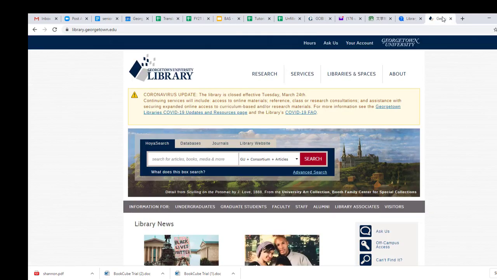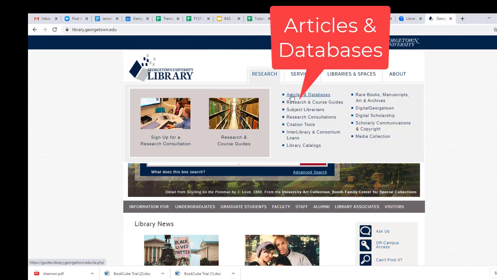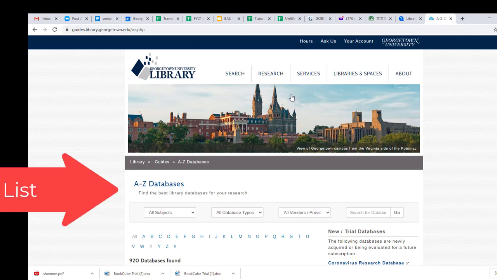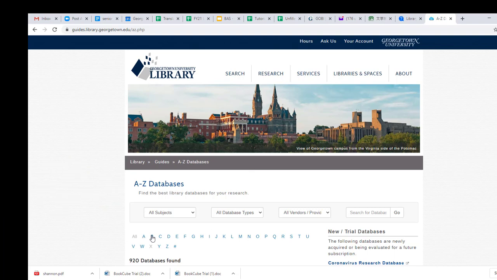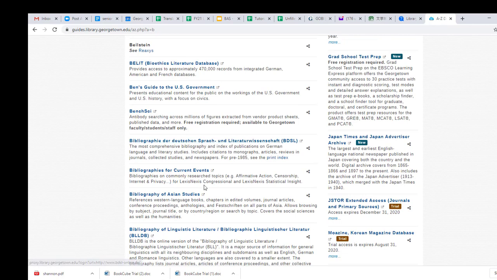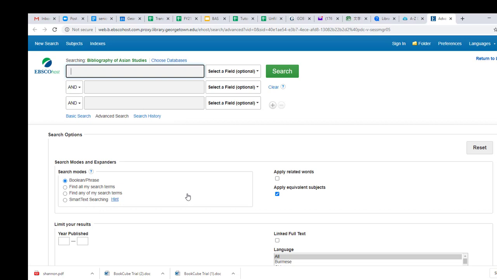Let's go to the home page of Lauinger Library. On the home page, if you click on Research and choose Articles in the Databases, here you will see the A to Z list of the databases owned by Georgetown University Library. If you click on B, pull the bar down, here is Bibliography of Asian Studies, and this is the home page of Bibliography of Asian Studies database.